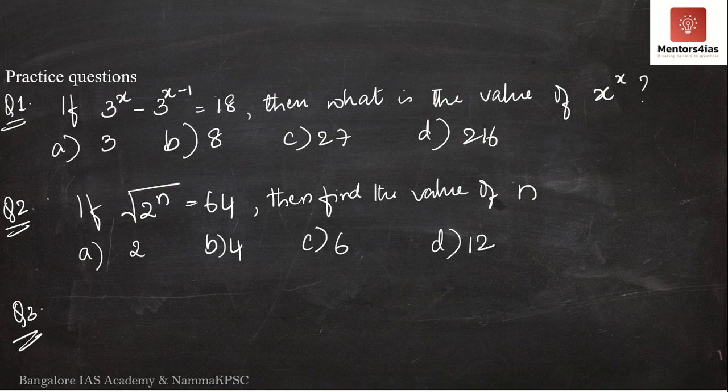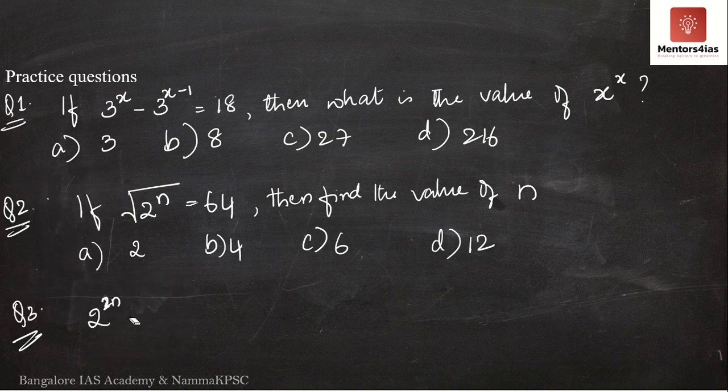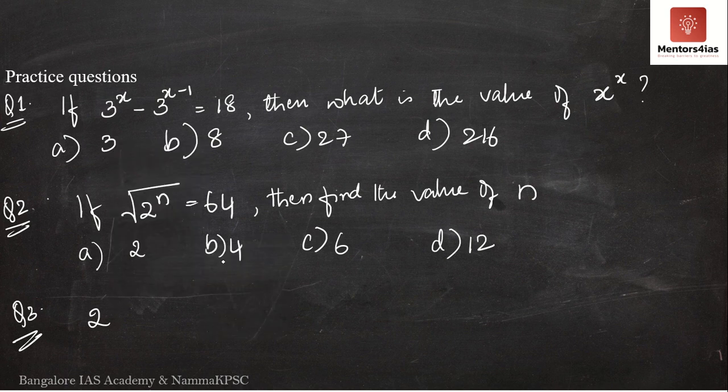Question number 3 is 2 to the power 2n minus 1 is equal to 1 divided by 8 to the power n minus 3.